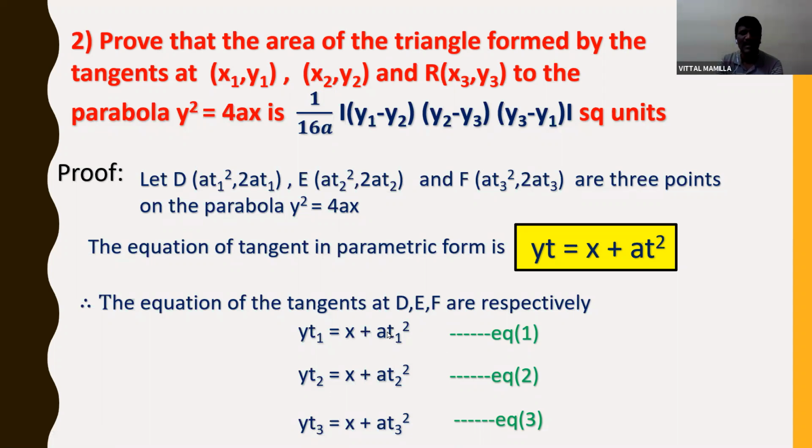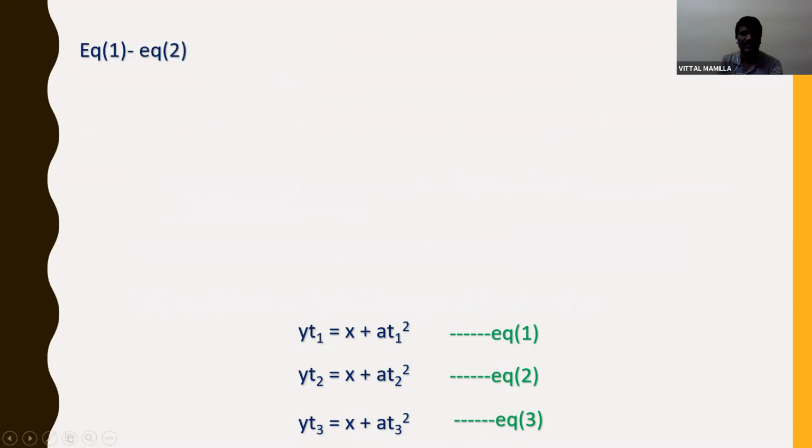Now equation 1, equation 2, equation 3 I am having. Now I need the point of intersection of these two tangents. So equation 1 minus equation 2: equation 1 is yt1 = x + at1², and equation 2 is yt2 = x + at2². If I subtract these, x and x get cancelled.